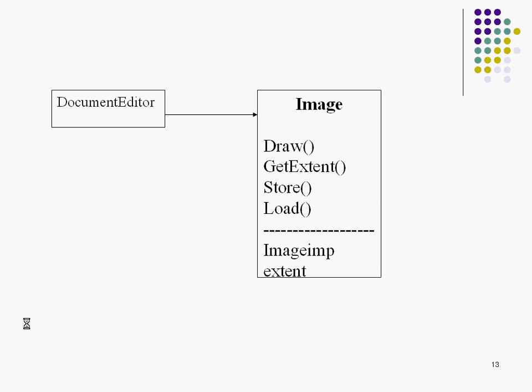When you open this file, a bunch of objects are created by Microsoft Word, and one document editor object is going to be there for readme.doc. That would contain pointers to the image objects, one object for every image. And this image object will have methods like draw, store, load, image map, and get extent.